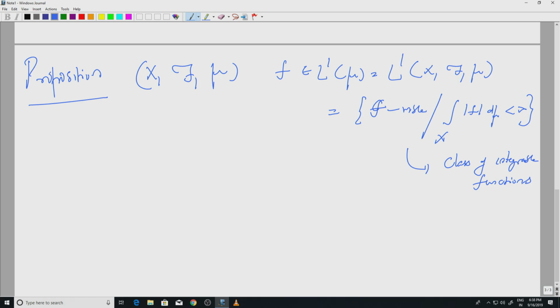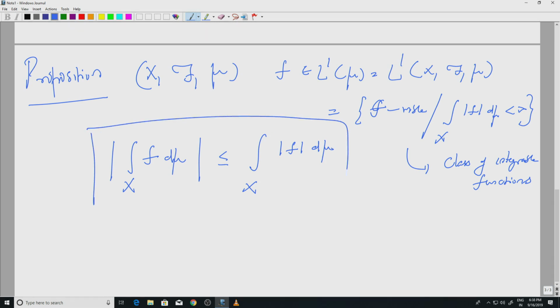Now, if I take an f in L1(mu), then the conclusion is the modulus of the integral over X of f d mu is less than or equal to the integral over X of mod f d mu. So, everything makes sense here.